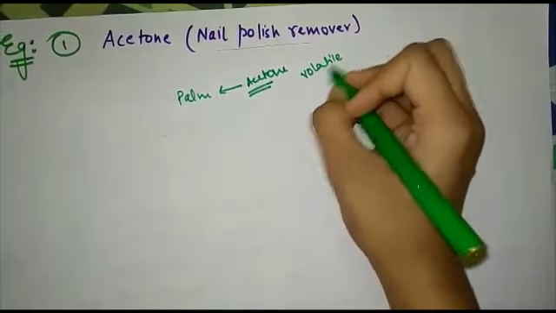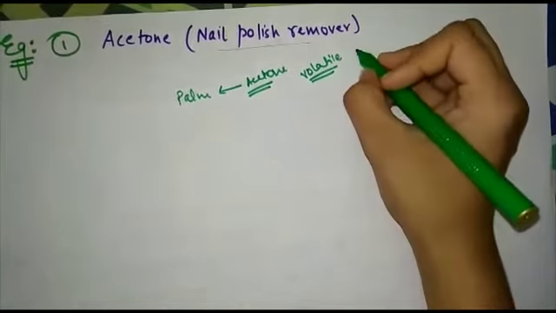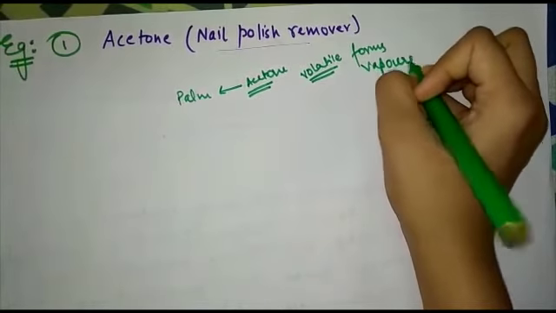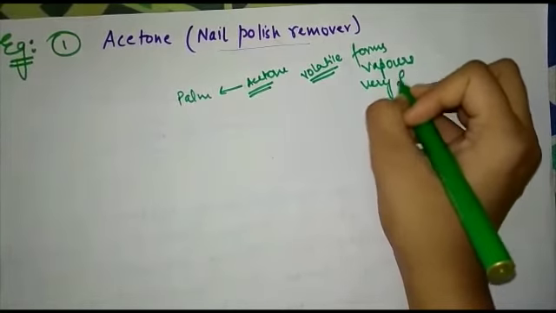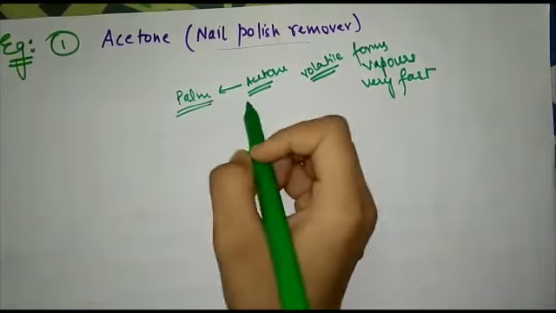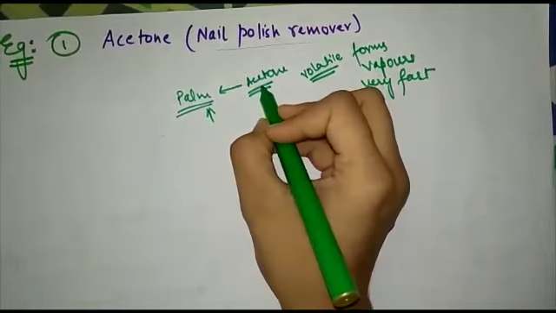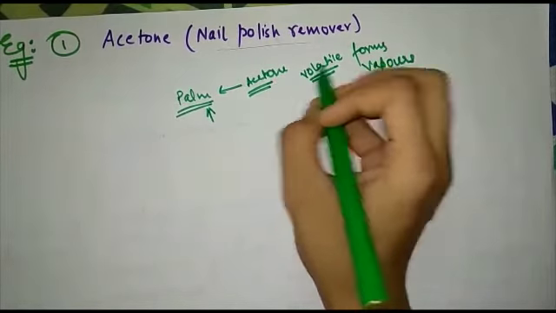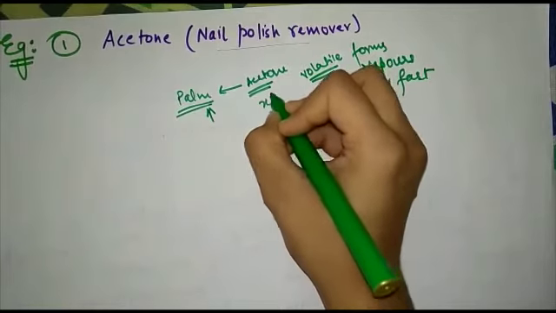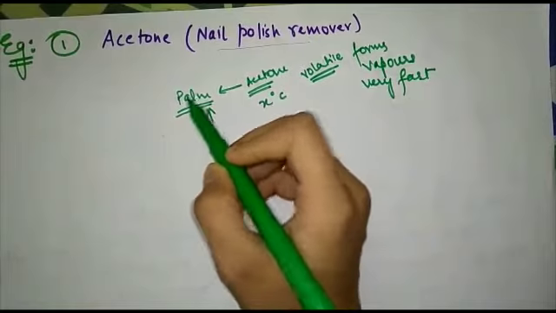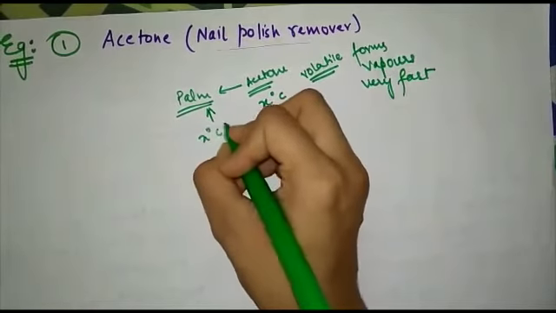Volatile means it forms vapors very fast. Why? Because the temperature of our palm is higher than the boiling point of acetone. Just suppose that the boiling point of acetone is x degrees Celsius, but the temperature of our palm, or our body temperature, is greater than x degrees Celsius.